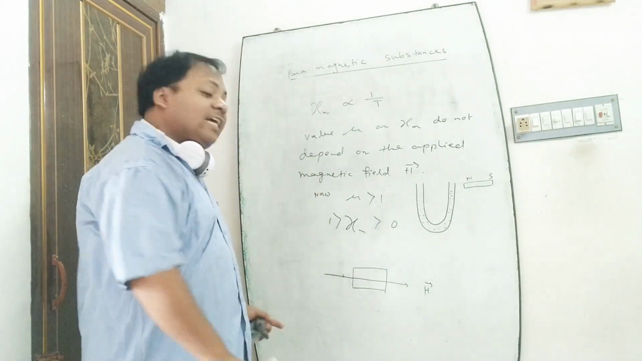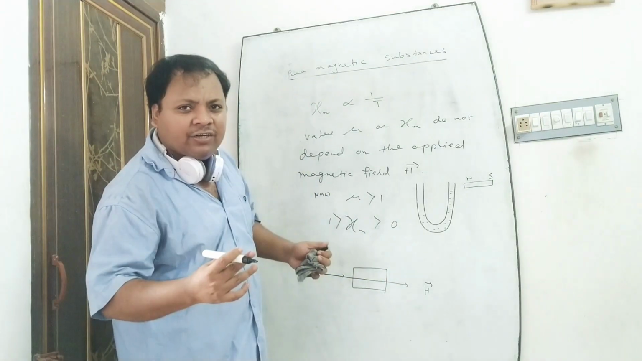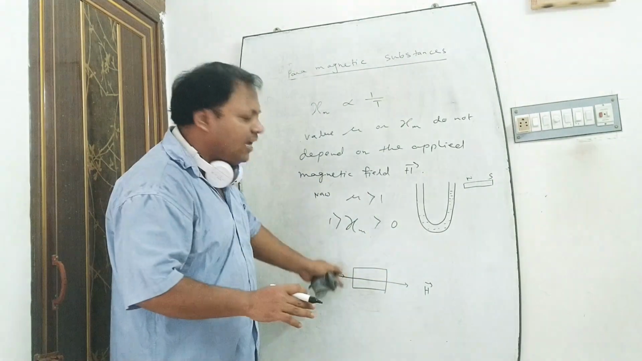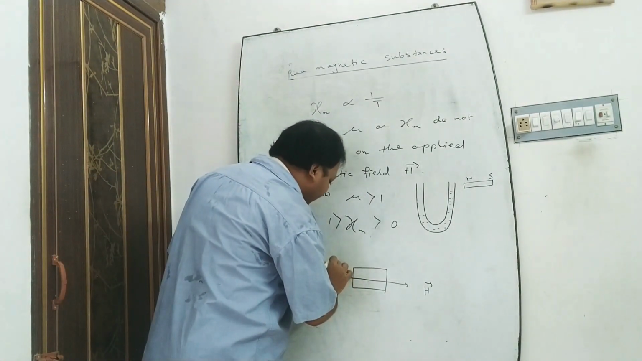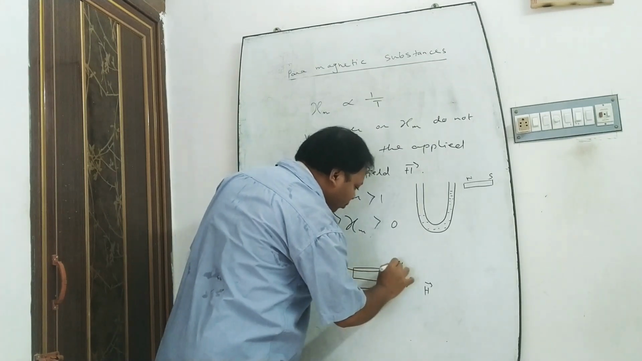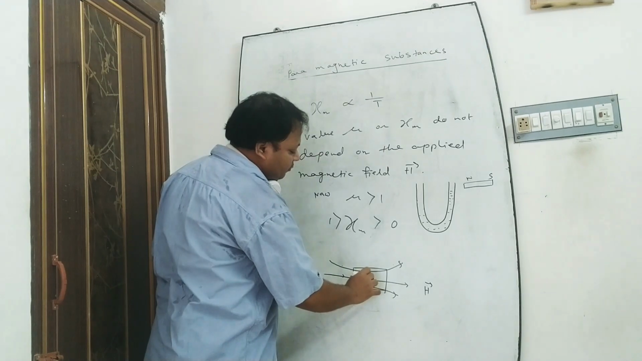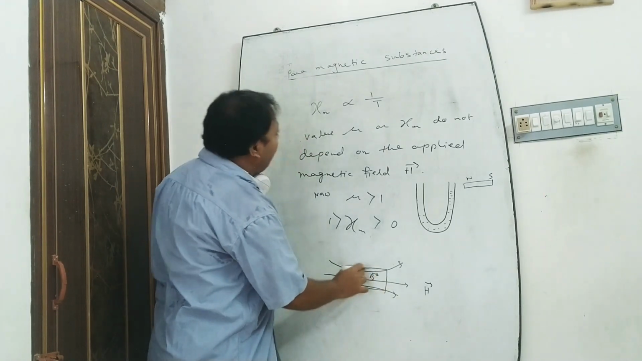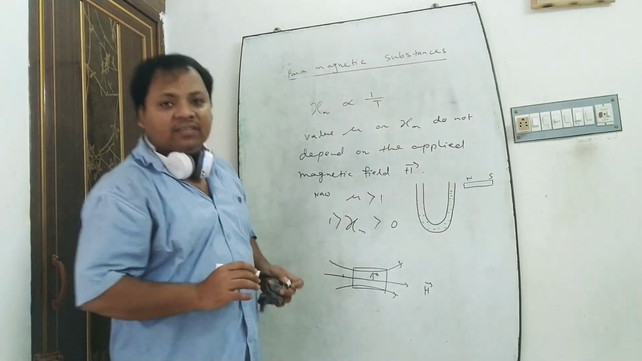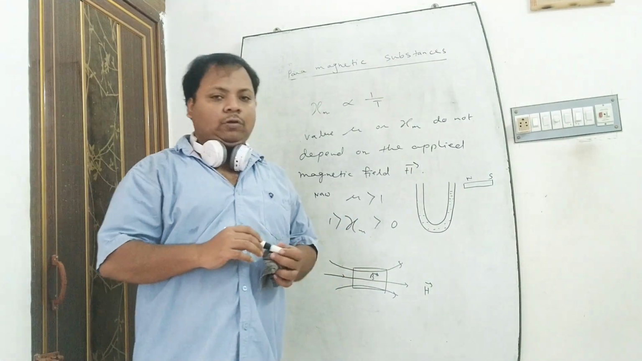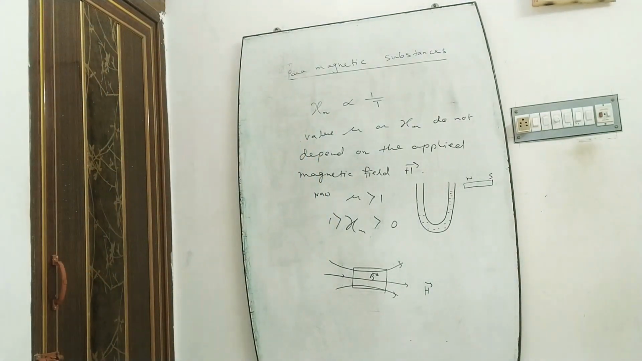When we place a paramagnetic material like tin or aluminum inside a uniform magnetic field, then the magnetic lines of force try to move through the paramagnetic substance. That's why the value of mu is greater than 1. But the paramagnetic substance has no Curie point.